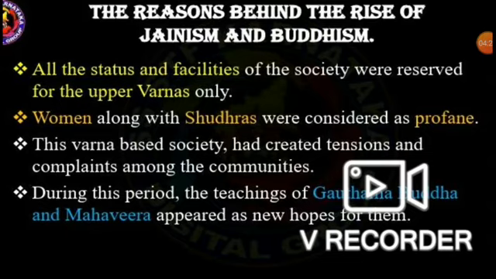Brahmana, Kshatriya, and Vaishyas, these three varnas are usually called the upper varnas. Women along with the Shudras, the lowest varna, were considered profane.